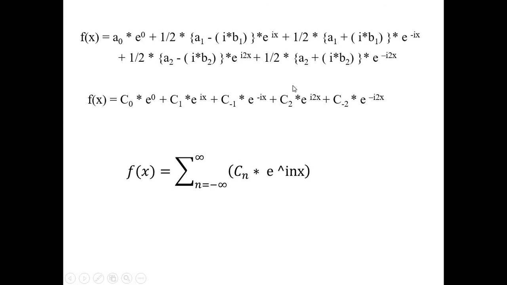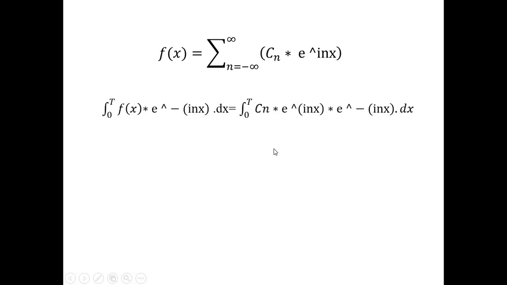But what is going to happen if I take lower limit as minus infinity and upper limit as plus infinity? Our expression will look like this one, that is f(x) is equal to summation n equal to minus infinity to infinity c_n into e to the power inx. Right now I have to solve for c_n, means solve this coefficient value.